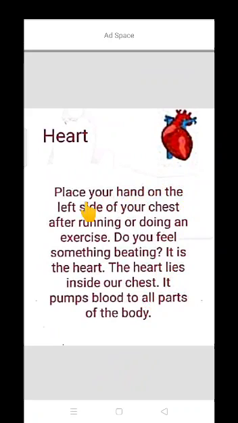Now, heart. Place your hand on the left side of your chest. After running or doing an exercise, do you feel something beating? It is the heart. The heart lies inside our chest. It pumps blood to all parts of the body. So students, tell me where the heart lies? It lies inside the chest. And what does it do? It pumps blood to all parts of the body.